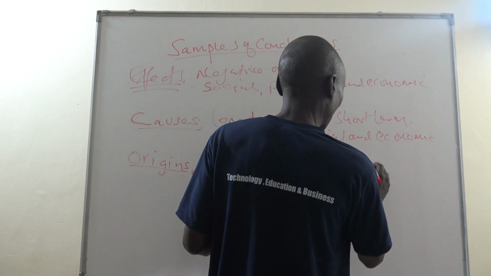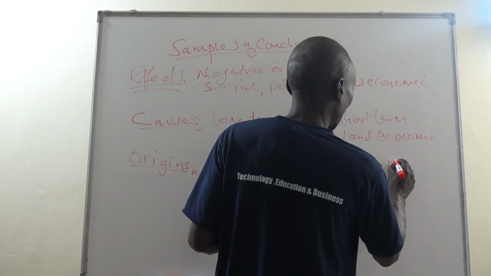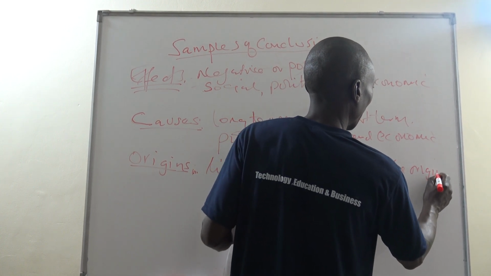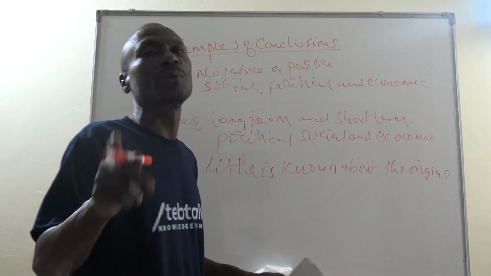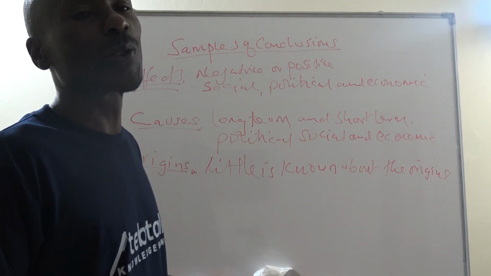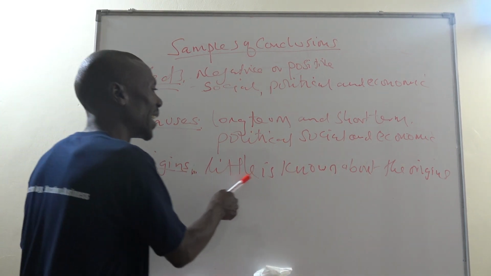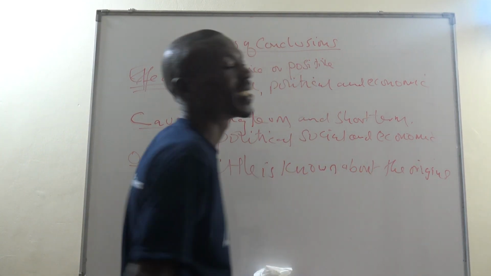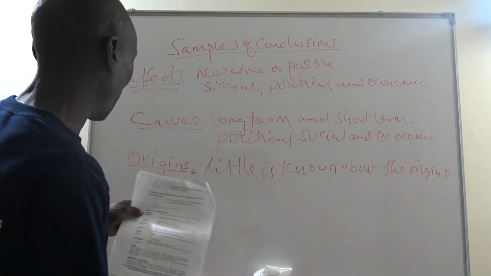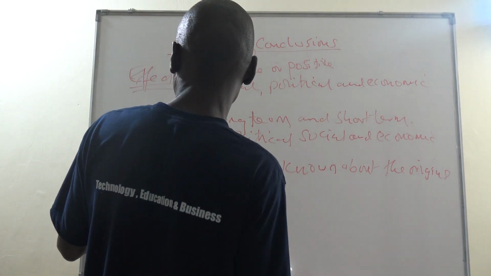You get the point? About the origins. That is a sample of the conclusion on any question. If it is about origins, say, little is known about the origins. What's another sample?